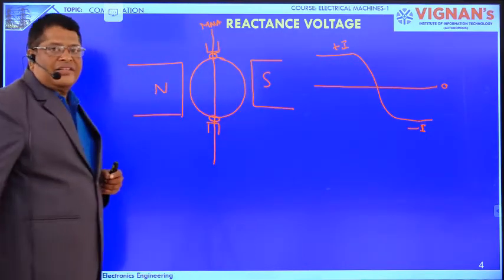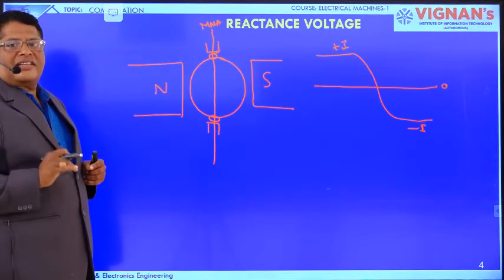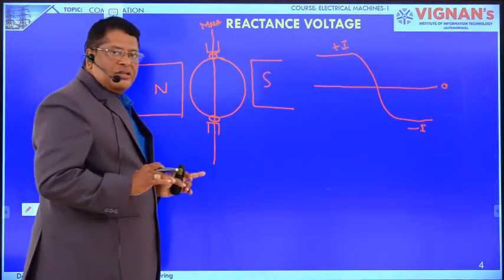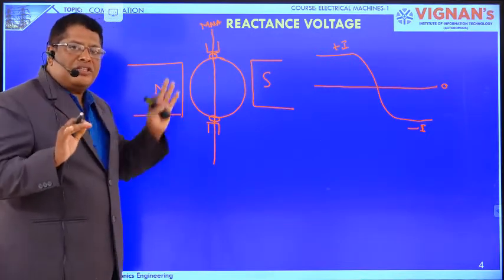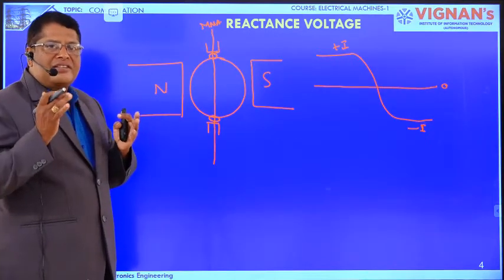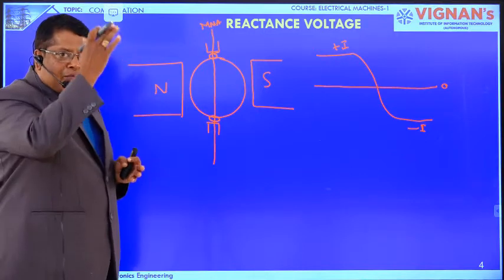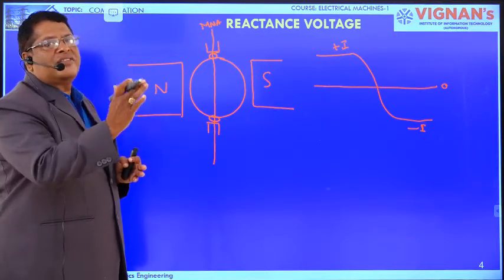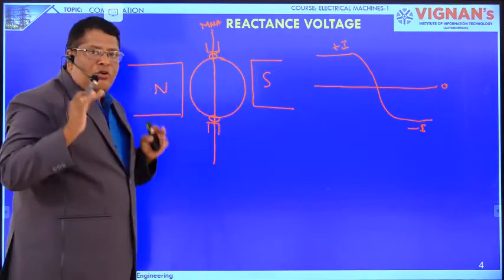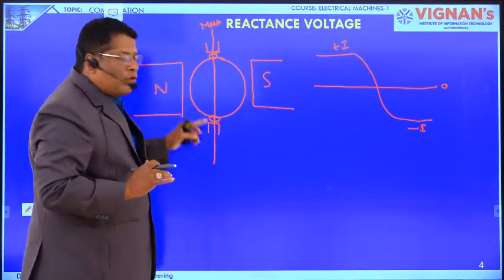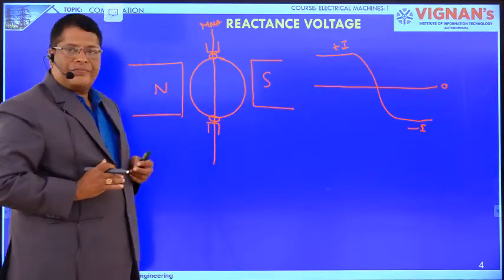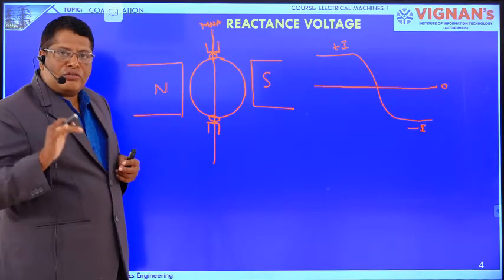Magnetically neutral axis is nothing but the axis at which there is no flux linking with the coil. There is no dynamically induced voltage in the coil. That is the meaning of magnetically neutral axis. So when the coil is coming to this position, there is no flux linking with the coil, and there is no dynamically induced voltage in the coil.